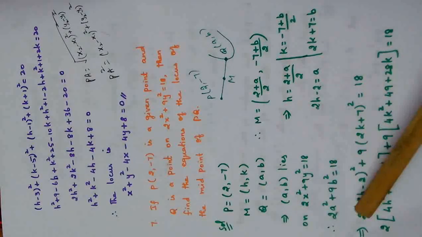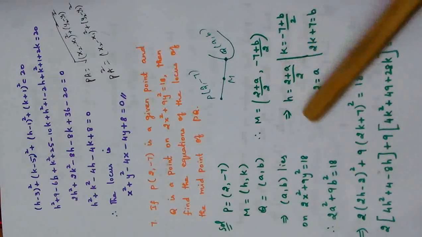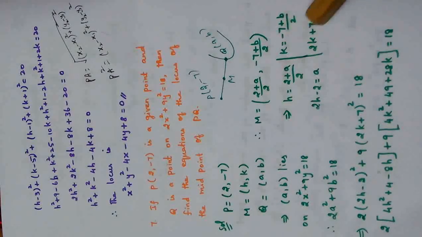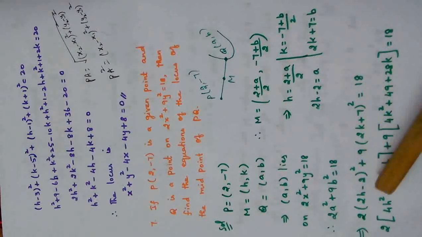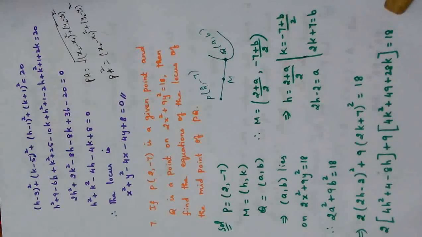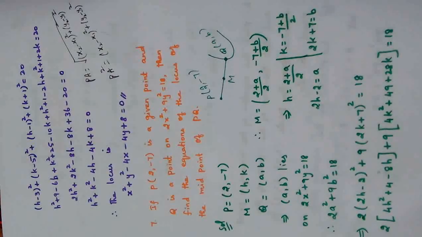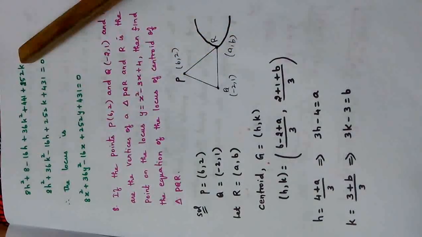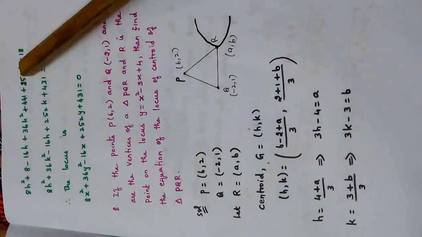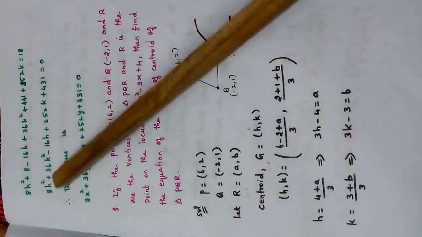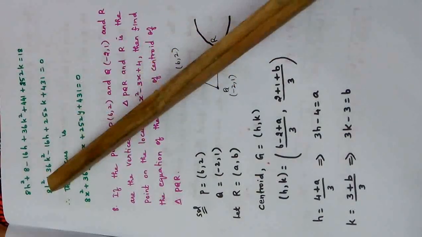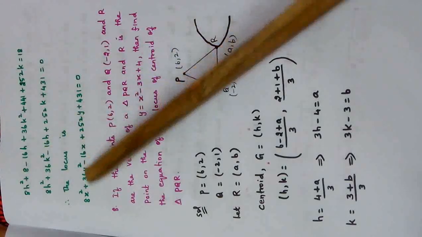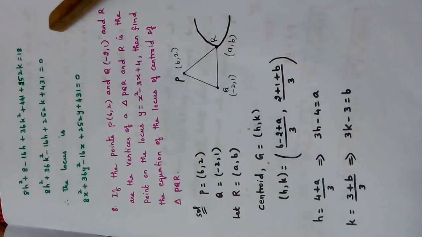This implies, 2 into a means what? 2h minus 2, substitute. b means 2k plus 7, substitute. Expand using the (a minus b) and (a plus b) whole square formulas, bring inside and simplify and get the equation. I think the simplification you can see and understand and even practice by yourself. So the simplification is this. These are all nothing but expanding in (a minus b) and (a plus b) whole square formulas, arranging. Finally, for the locus, h is replaced by x, k is replaced by y, and writing the answer.